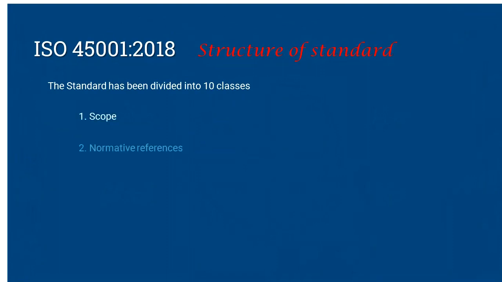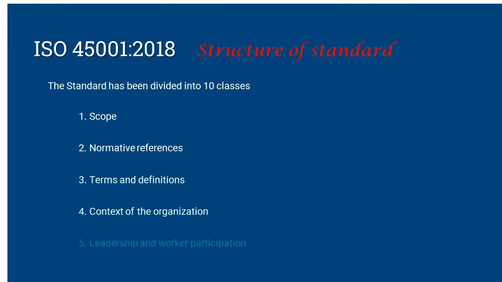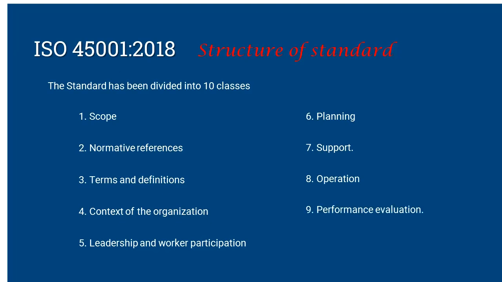First, scope. Second one is normative references. Third, terms and conditions. Context of the organization. Leadership and workers' participation. Planning. Support. Operation. Performance and evaluation. And improvement. The first 3 clauses are informative clauses and the remaining 7 clauses are the requirements. Let's check one by one.